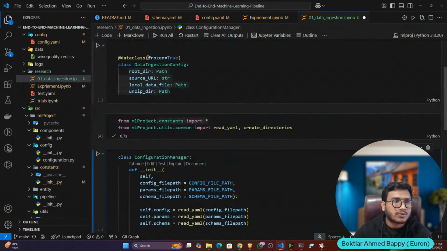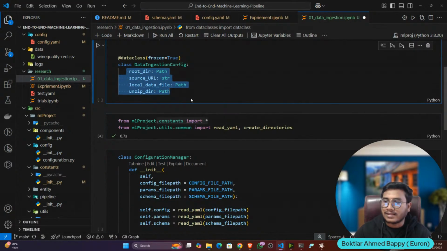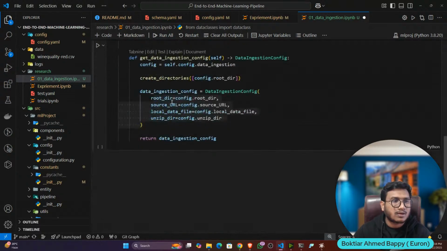That's why I have given frozen equal to true. That means it will only return these variables, not any other. If you want to write any other variable, it will give you an error because you have already frozen this particular class. So it will only return these four variables: root directory, source URL, local data file, and unzip directory.